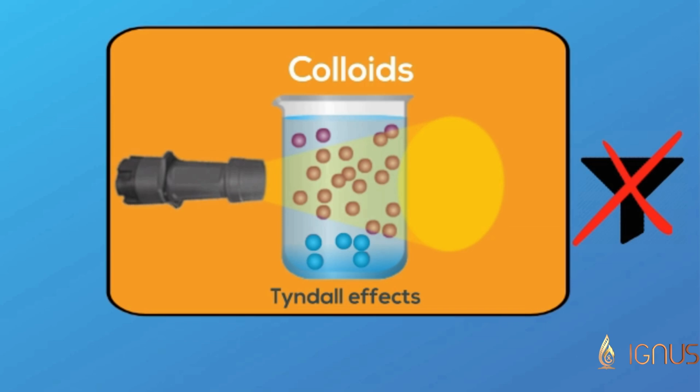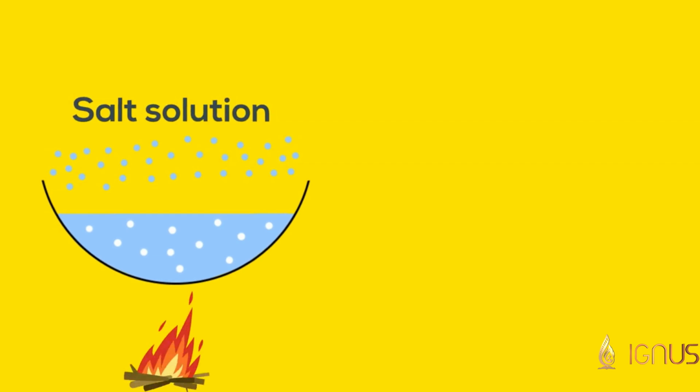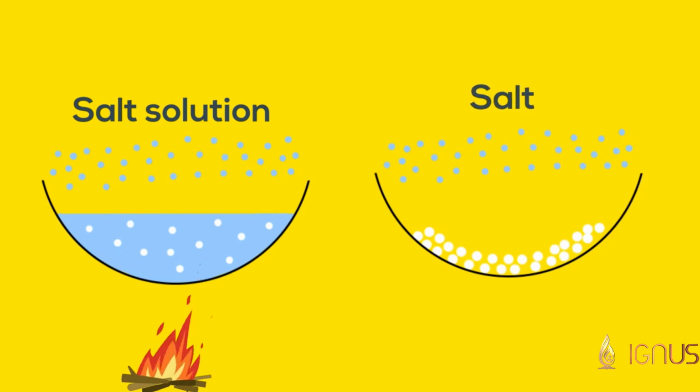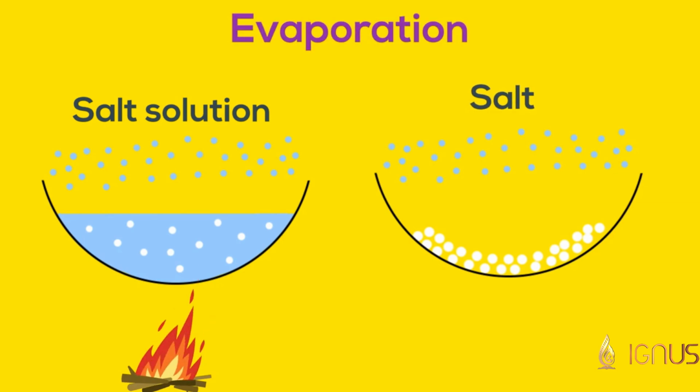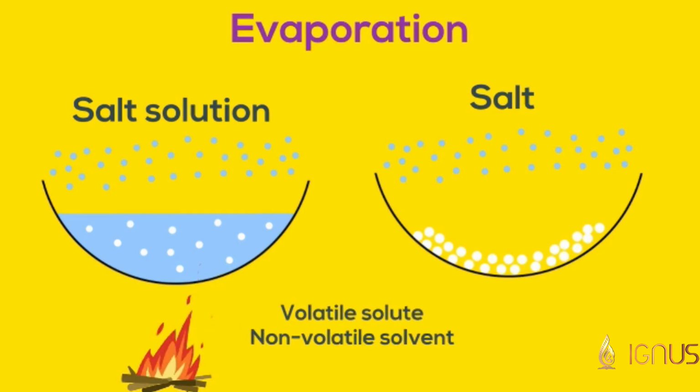Take a solution of salt water and boil it. What happens? Water will evaporate and we will be left with salt. This is how salt is produced from seawater. This process of separation is called evaporation. It is used whenever there is a volatile solvent and a non-volatile solute. Volatile means one that can evaporate easily.